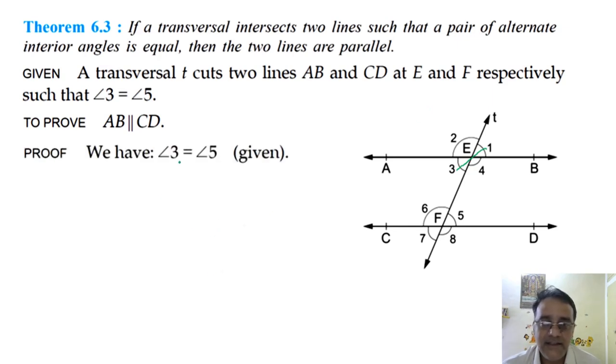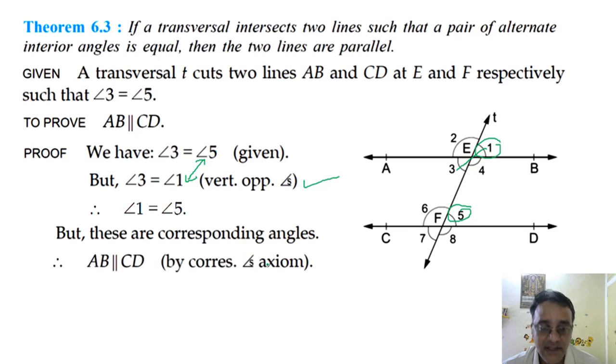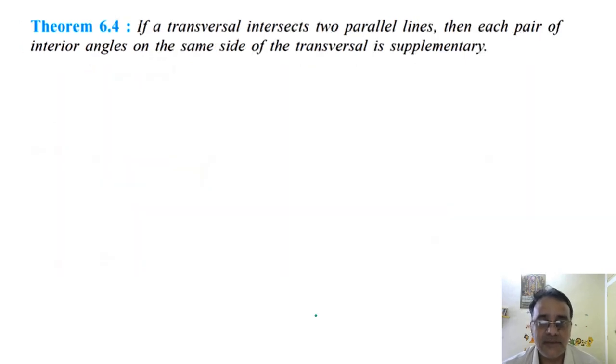So angle 3 is equal to angle 5, it is already given, and angle 3 is equal to angle 1, vertically opposite angles. So from these two we can conclude that angle 1 is equal to angle 5. But these are corresponding angles. So therefore AB is parallel to CD by the corresponding angles axiom. Any doubt in this theorem? No, sir. Okay. Now we'll move towards theorem 6.4.